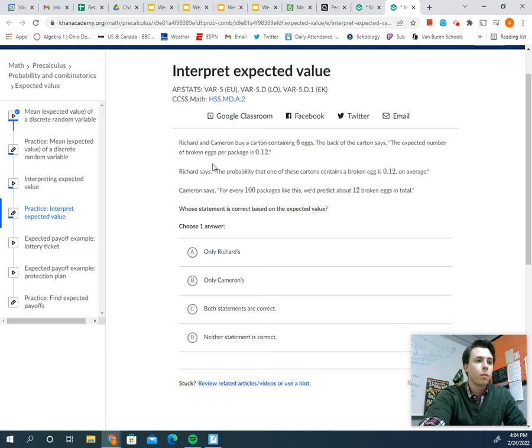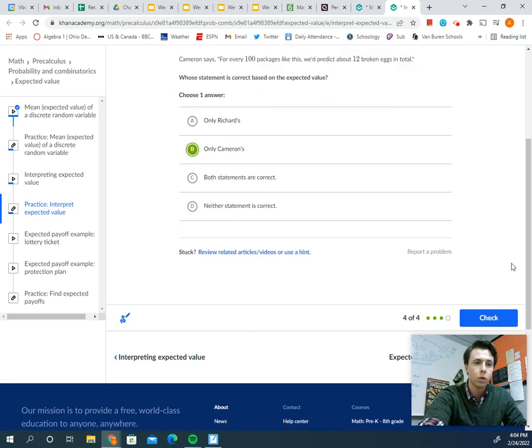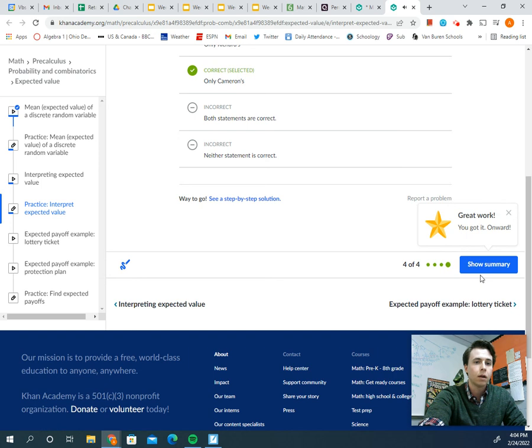So if the average number of broken eggs per package is 0.12, then for 100 packages, we are going to anticipate about 12 broken eggs. So I'm cool with Cameron's, not as cool with Richard's. I'm going to go with only Cameron's, and we got it right.